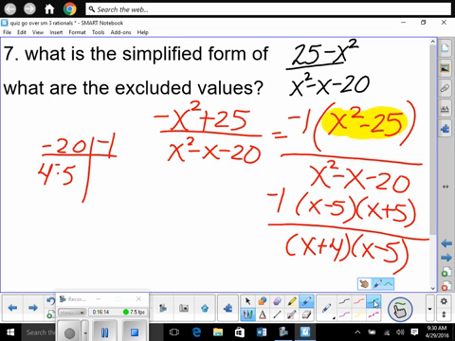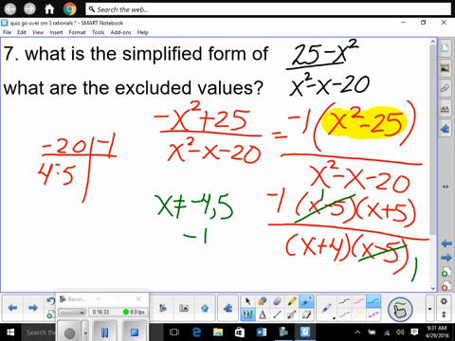This factors to be x plus 4 times x minus 5. Before you divide anything out, exclude your values. So we know x cannot equal what? Negative 4, right? And 5? Is everybody good with that? Now we can divide out exact factors. That becomes a 1 and a 1. There's a negative 1 on top left.